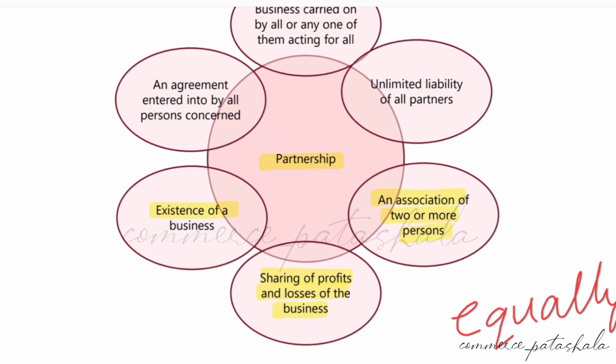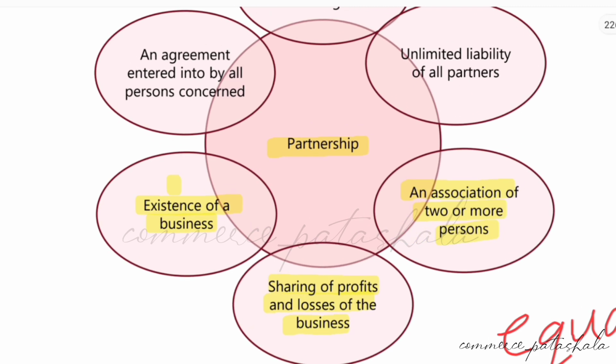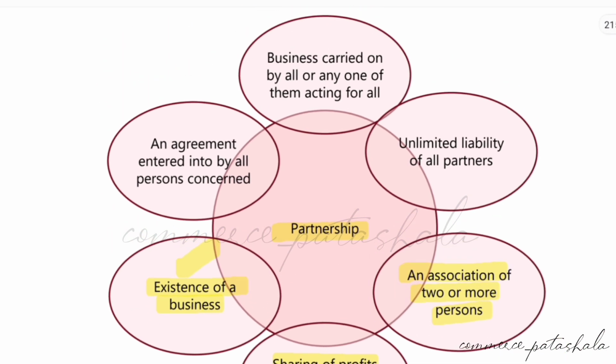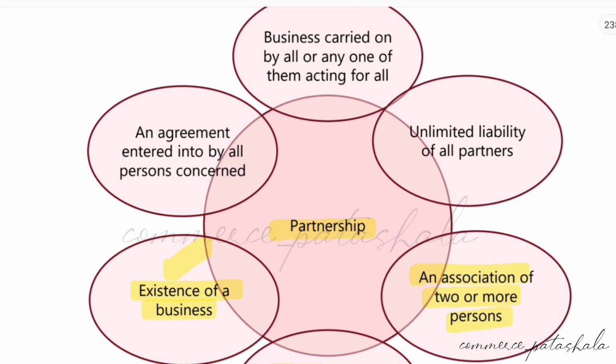Now there should be a business in existence. Two or more persons come together as an association, pooling their capitals into the business, and they run a business, and that business should be a lawful business, which should be accepted in the eyes of law.